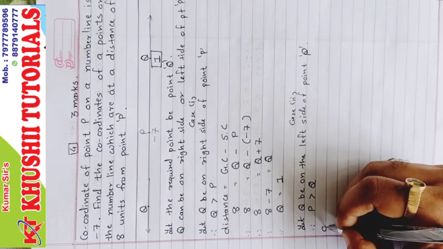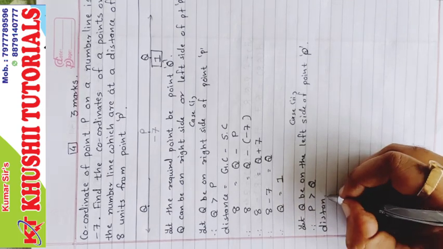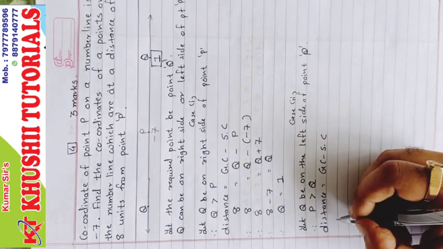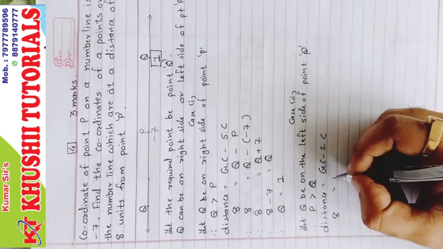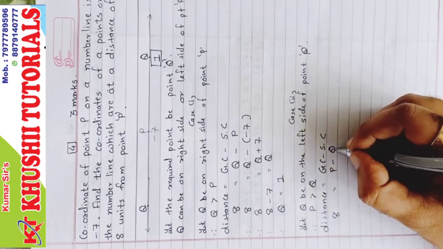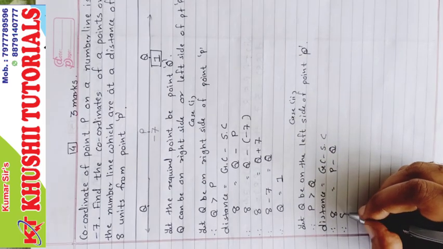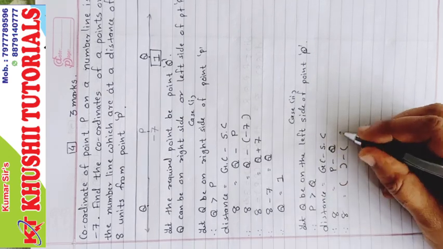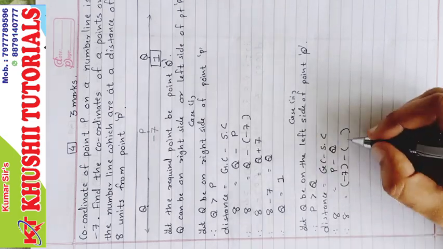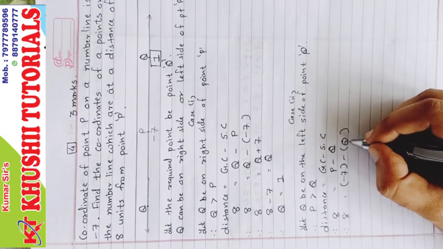Therefore, P is greater than Q. Correct? Now again the distance formula. Distance equals greater coordinate minus smaller coordinate. Distance we know is 8 units. Greater coordinate is P and smaller is Q. Now 8 equals P minus Q. P value is minus 7 and Q value is not given, we need to find.